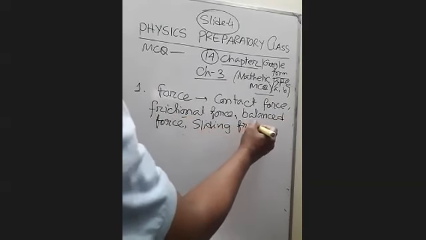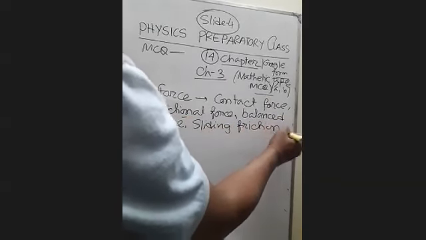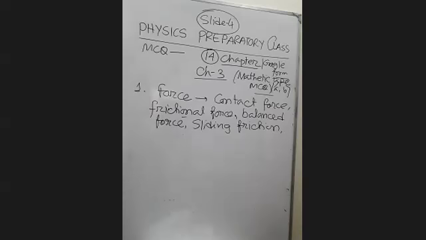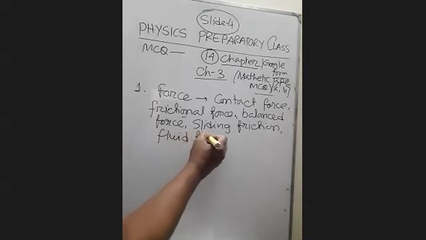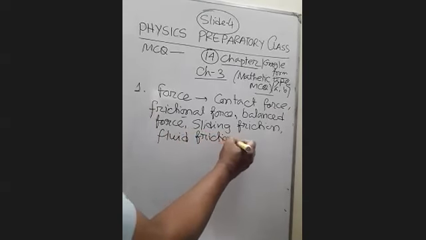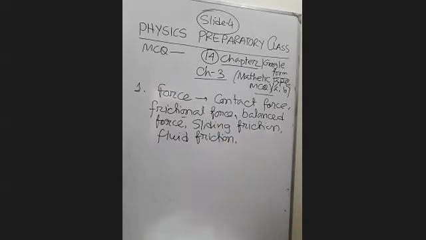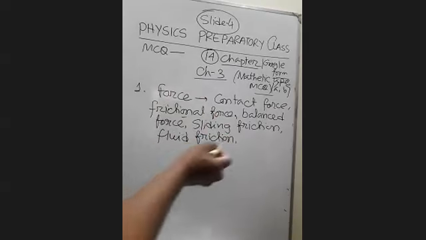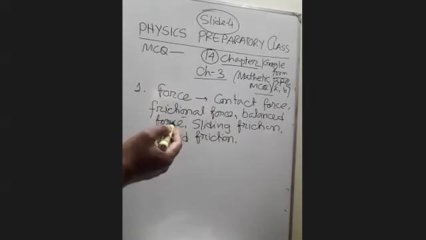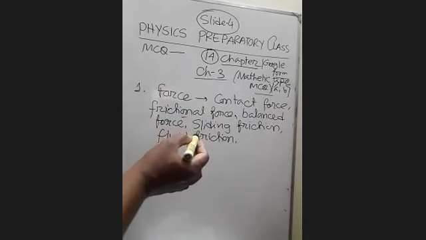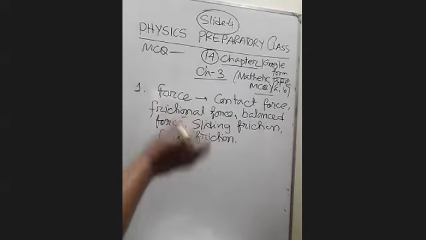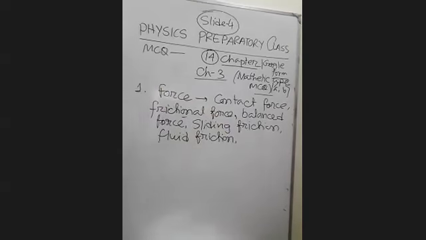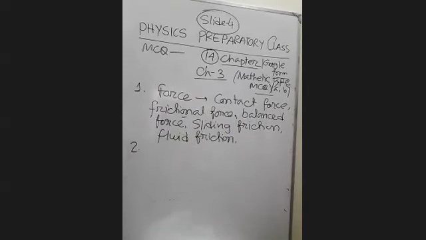And you know there is surely an MCQ on the various types of friction. There are four types of friction there: sliding friction, fluid friction, and so on. For every friction they give one or two examples. So whenever you learn fluid friction, sliding friction, and the different types of friction, please learn the examples of these, because many questions come from them.